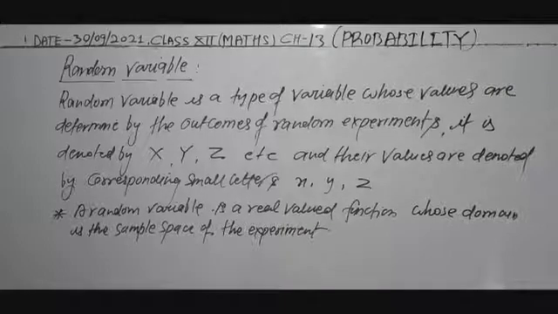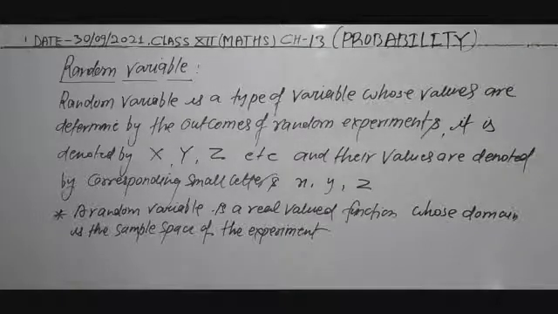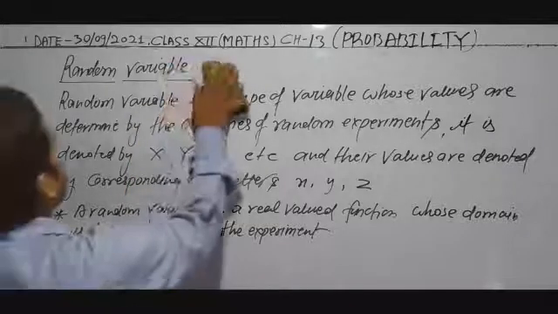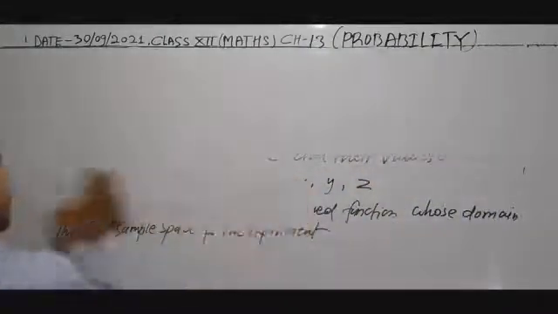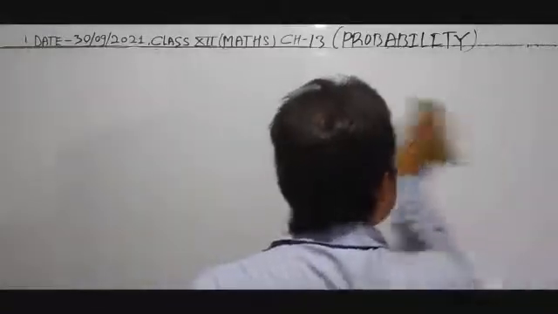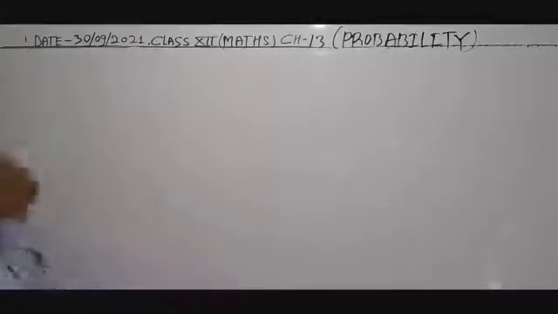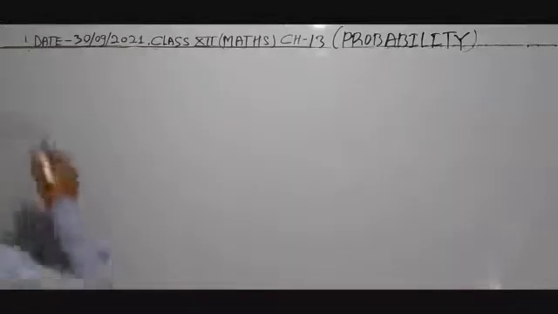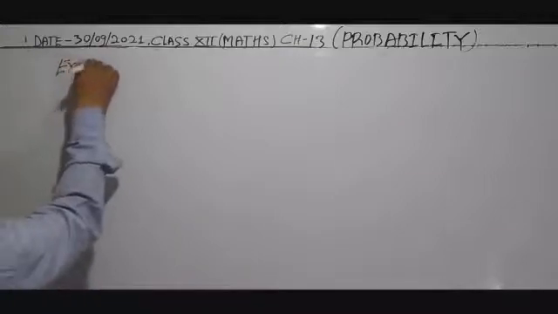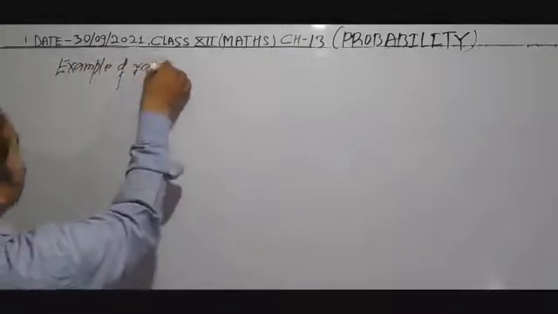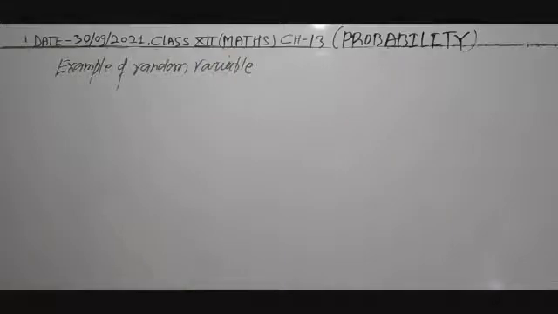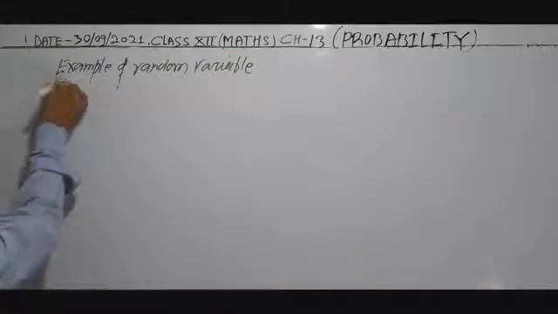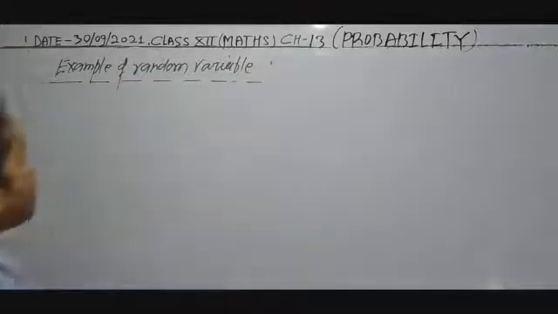Example of a random variable. Let S be the sample space in a single toss of 3 coins.